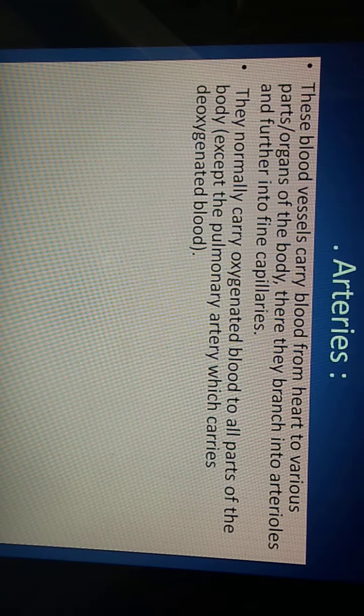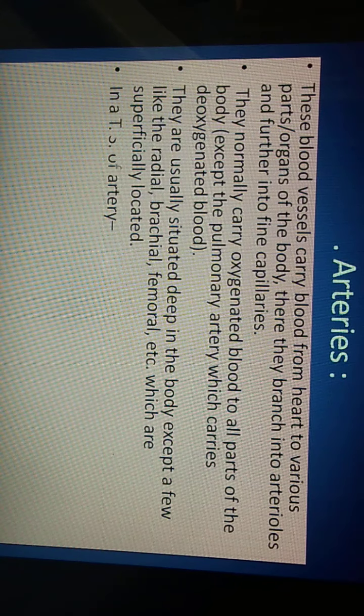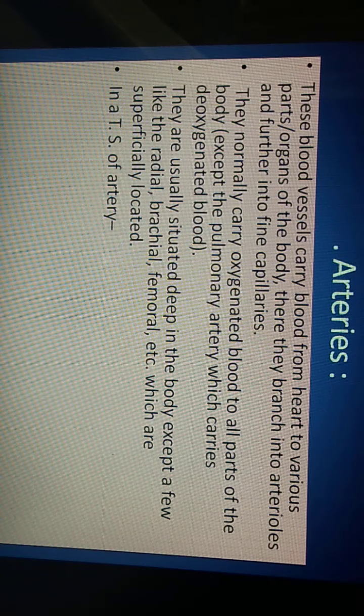Generally, arteries are deeply situated inside the body, but in some regions arteries come towards the surface, like the radial artery, brachial artery, and femoral artery, which come towards the superficial region of the body. Arteries are divided to form arterioles, and arterioles are divided to form capillaries.